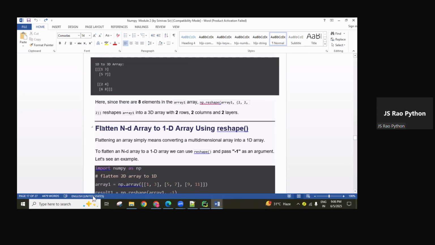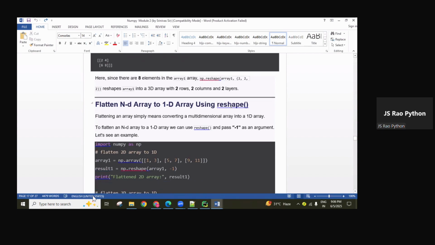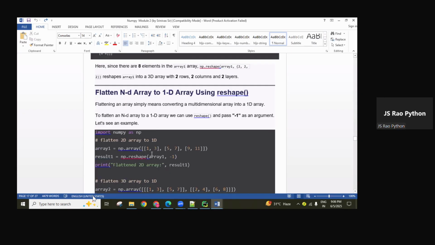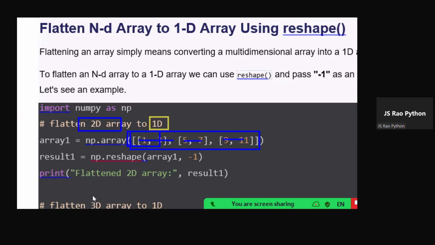Okay? So up to this reshape, remember it, and the remaining concepts are also one-word-answer type. Flattening an ND array into a 1D array using the reshape method. Again I'm using reshape only. Which dimension is this, guys? 2 dimensions: a 2 dimensional object with 3 rows, row 1, row 2, row 3, each containing 2 columns.